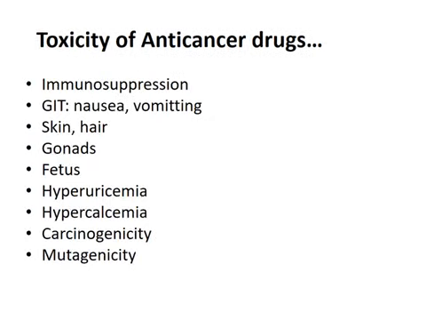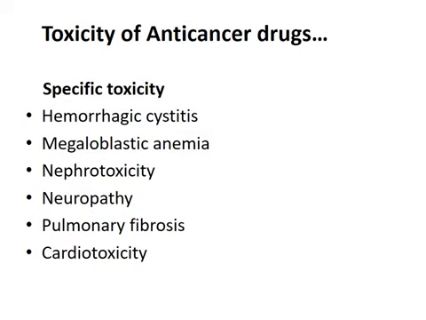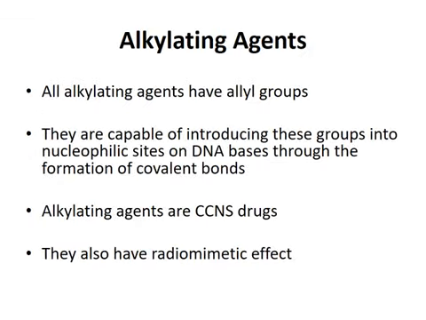The other toxicities are immunosuppression, in GIT nausea and vomiting, toxicity of skin, hair, in gonads, in fetus, hyperuricemia, hypercalcemia, carcinogenicity and mutagenicity. The other specific toxicities are hemorrhagic cystitis, megaloblastic anemia, nephrotoxicity, neuropathy, pulmonary fibrosis and cardiotoxicity.